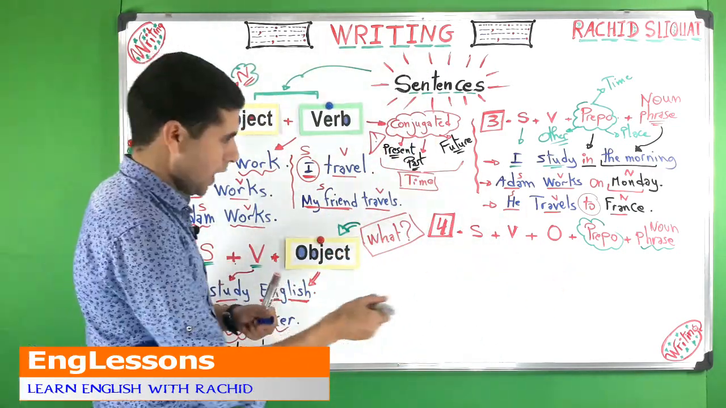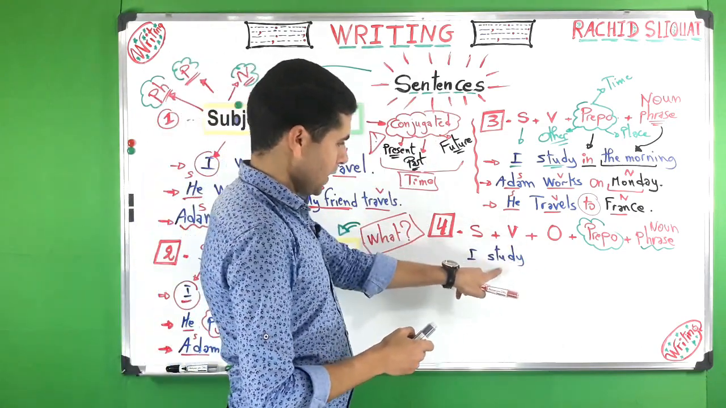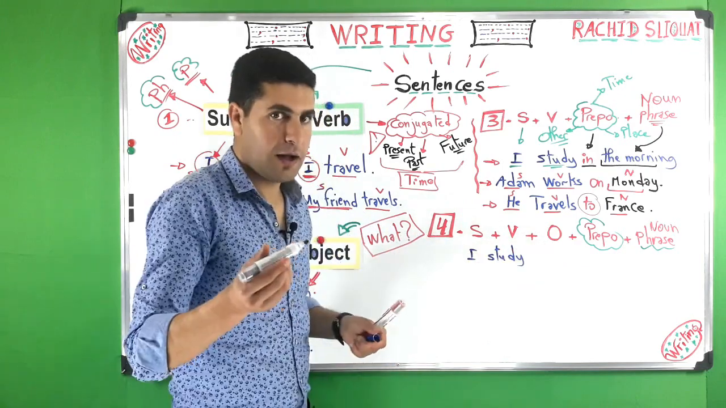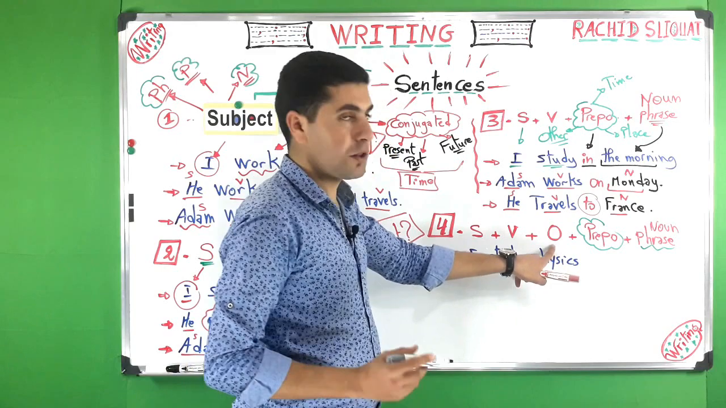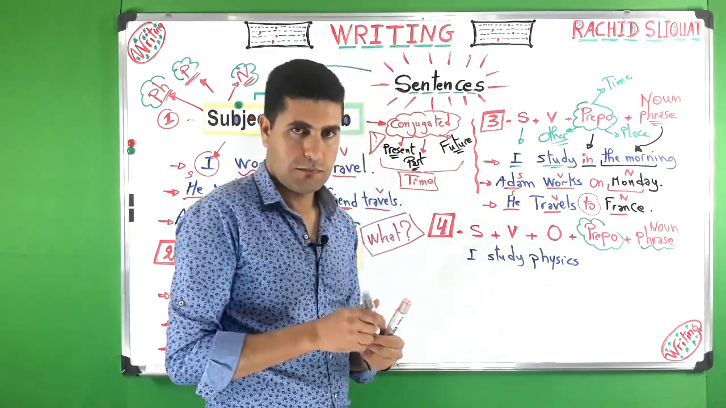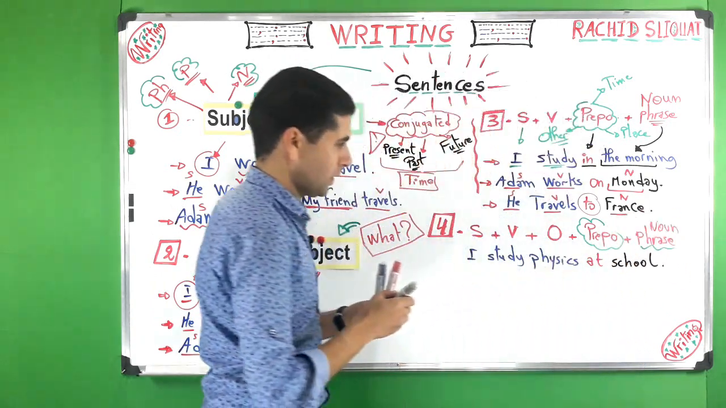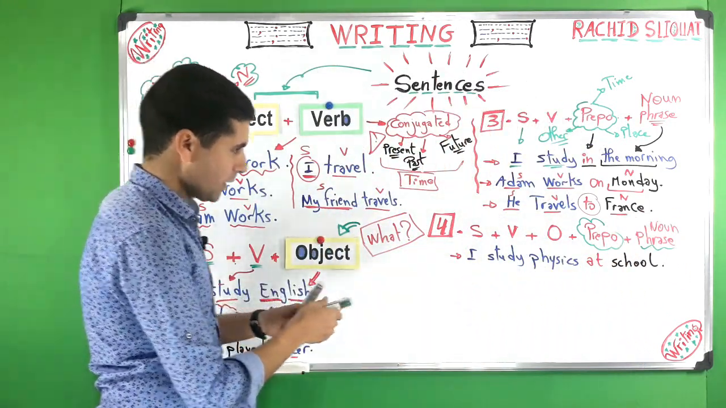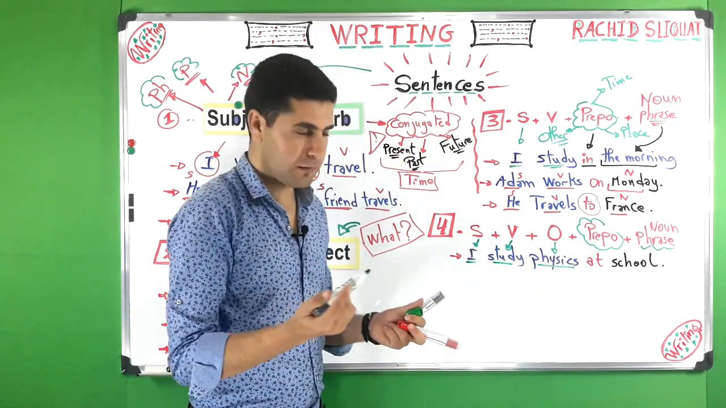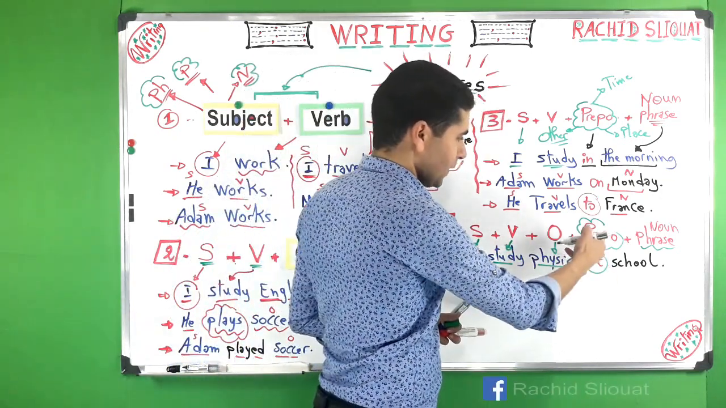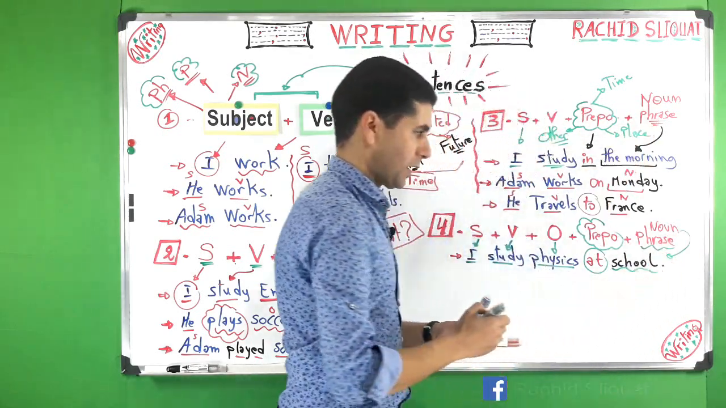Now, take, for example, I study. Object. I study what? You can say I study physics, for instance. I study physics. Physics is the object. I study physics, full stop. Now, we can say at school. All right. So as you can see here, we have subject, we have verb, physics is the object, and we have "at" as the preposition, a preposition of place, and school is the noun, okay?